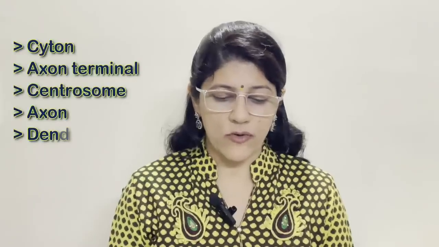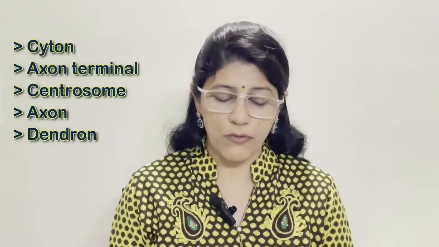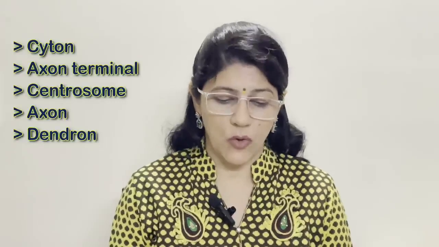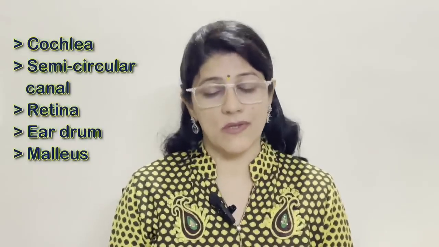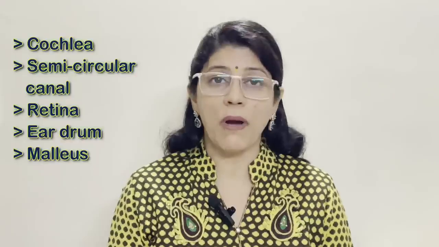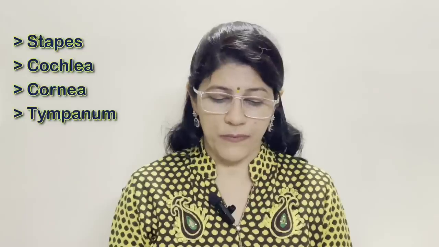Presbyopia, cataract, hypermetropia, myopia, rickets. So rickets is the odd one term due to deficiency of vitamin D, and defects of eye is the category of the rest. Cyton, axon terminal, centrosome, axon, dendron. Others are parts of neuron and the odd one term is centrosome. Cochlea, semicircular canal, retina, eardrum, malleus, and the odd one term is retina and the category of the rest is parts of ear.